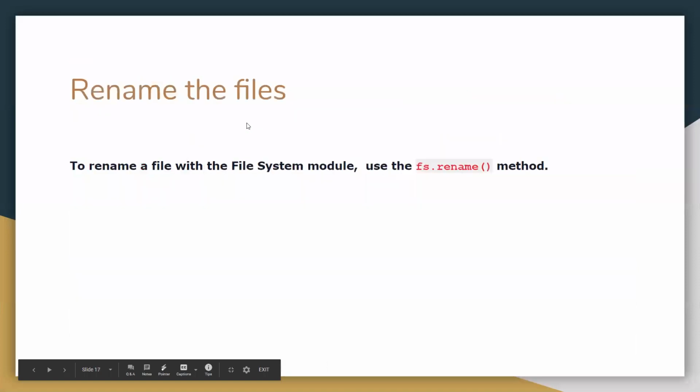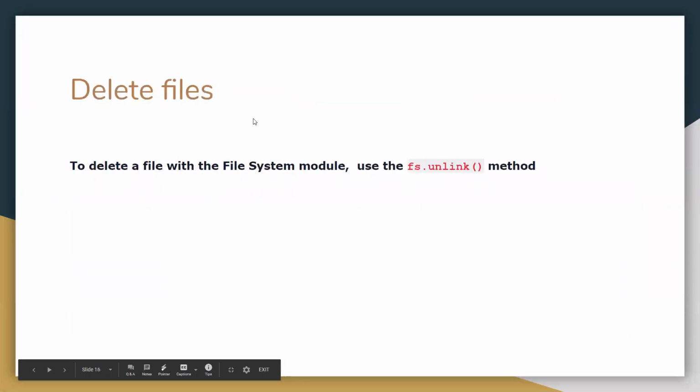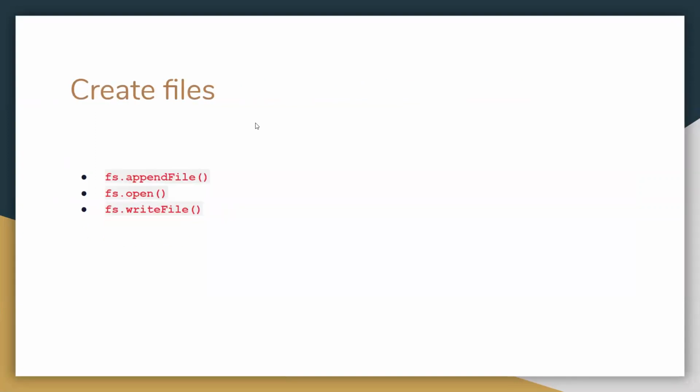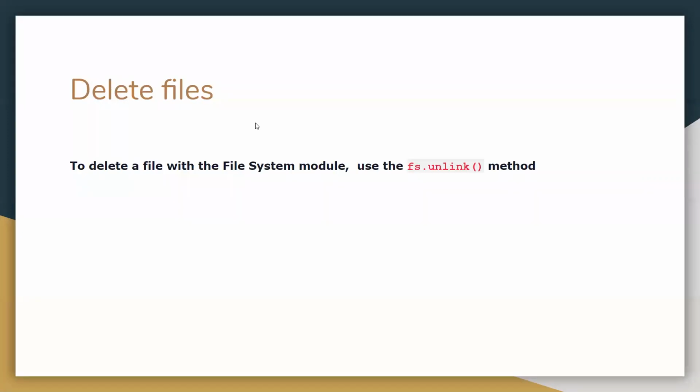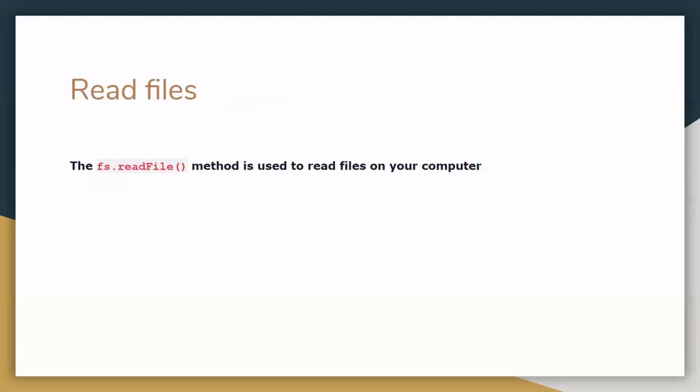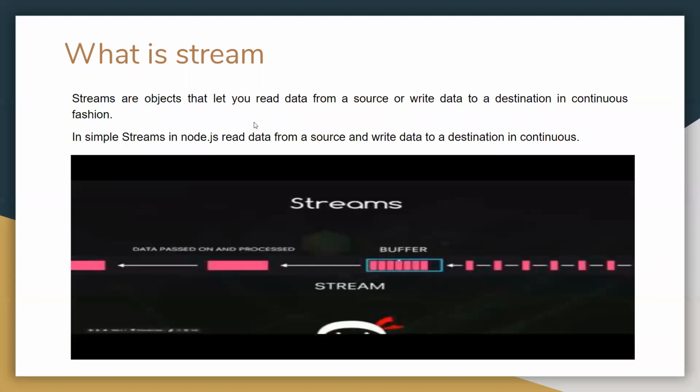So we have seen how we can write the file, how we can read the file, how we can update the file with Node.js on the server. So we are moving ahead, and now we'll see what is the stream in Node.js.